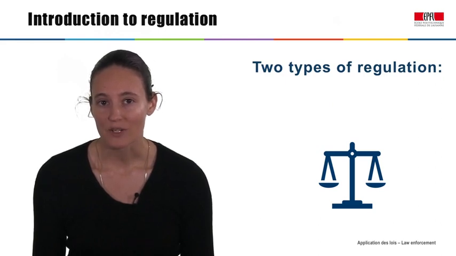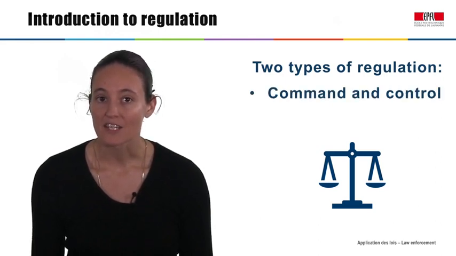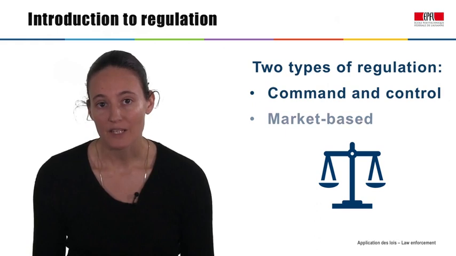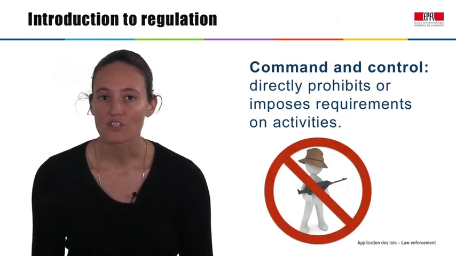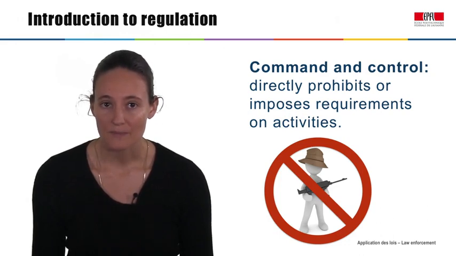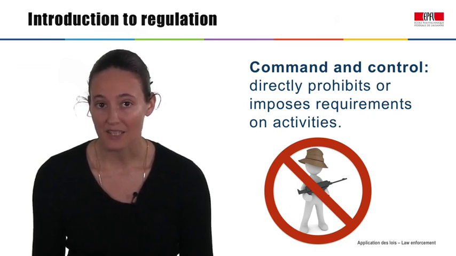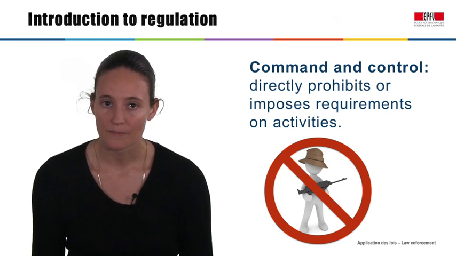Two main categories of regulation are command and control regulation and market-based regulation. Command and control regulation works by directly prohibiting or imposing requirements on certain activities. Command and control regulation states what is allowed and what is not allowed, and establishes punishments for violating the rules.